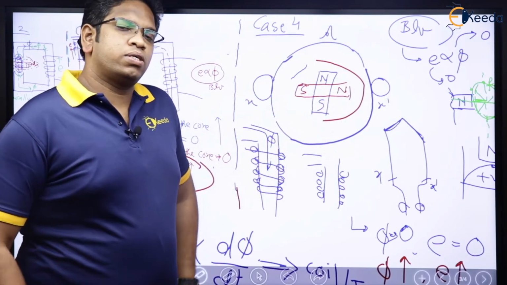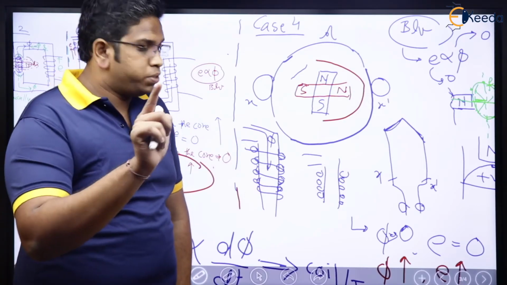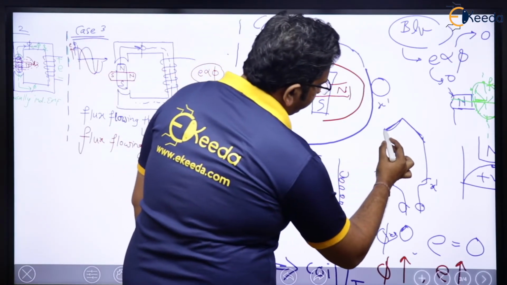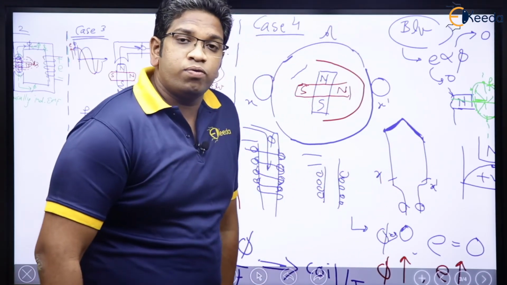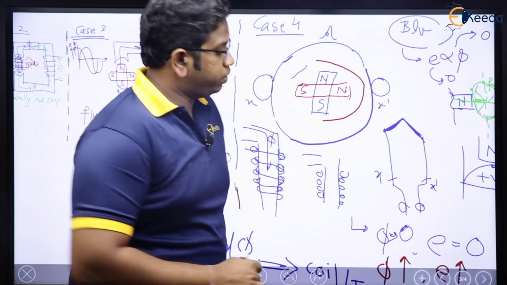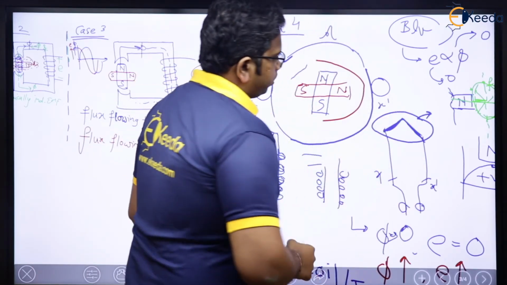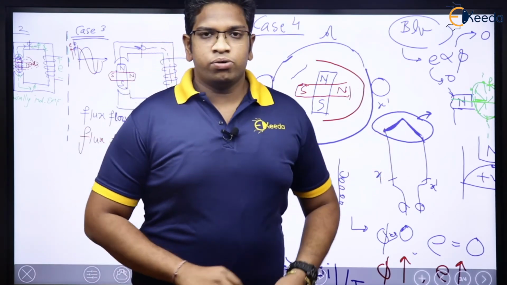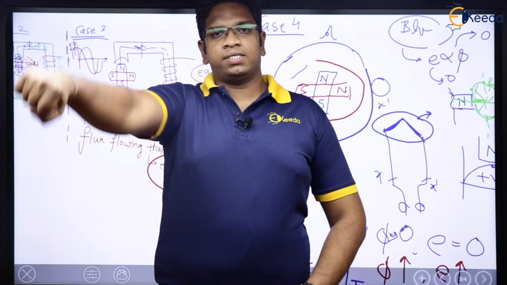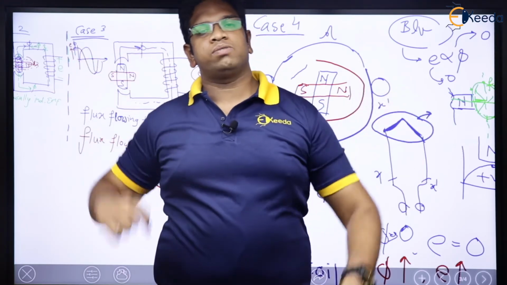You will say both. EMF will be induced in the coil as well as in the conductor. But let me tell you one thing: this back-to-back connection is not under the influence of the magnetic field, which means here there will never be induced EMF. In this part, induced EMF will be 0, which means you have to consider the conductors separately. This is X and this is X dash, and then you do the connections back to back.